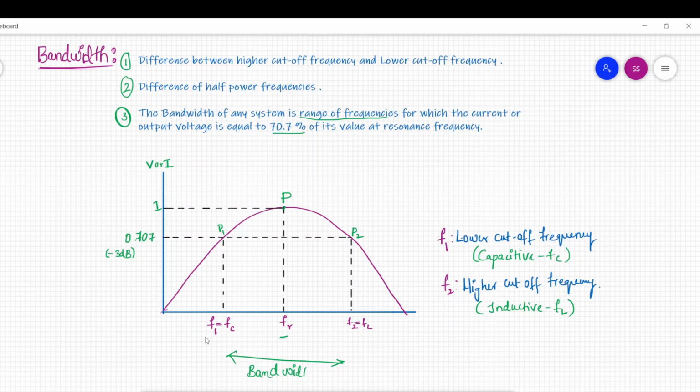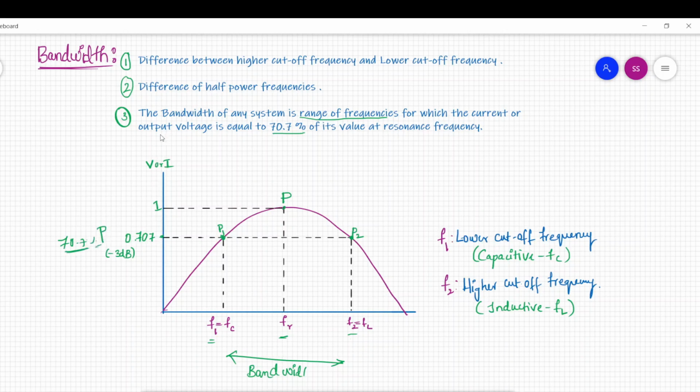F1 and F2 are called cutoff frequencies. At F1 and F2, if you observe, P1 and P2 have the same magnitude, that is 70.7% of its value at resonant frequency, that is P.